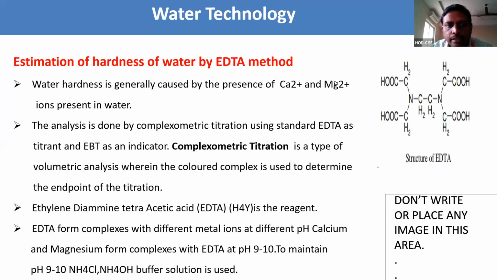Here the analysis is done by complexometric titration using the standard EDTA. In the burette, you always take EDTA solution. In the beaker, we need to take the different samples of solutions like standard water, tap water, and boiled water.